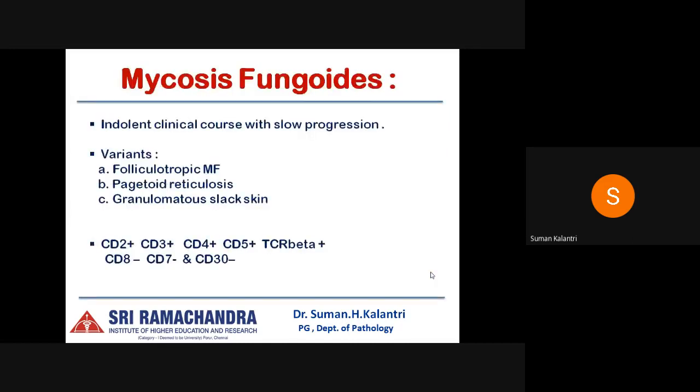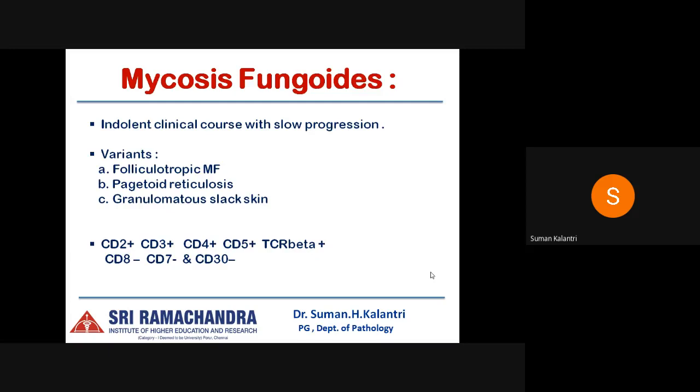First, going on to the most common, mycosis fungoides, the incidence of this increases with age, and it runs a very indolent clinical course with slow progression. So for long periods of time, this lesion is restricted to the skin. However, the disease can progress, and in late stages, it is characterized by fever, weight loss, eosinophilia, atypical lymphocytosis, hepatosplenomegaly, and involvement of various visceral organs like lung, liver, spleen, and GI tract.